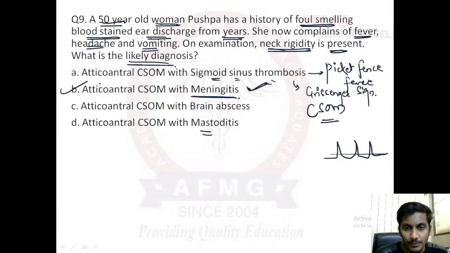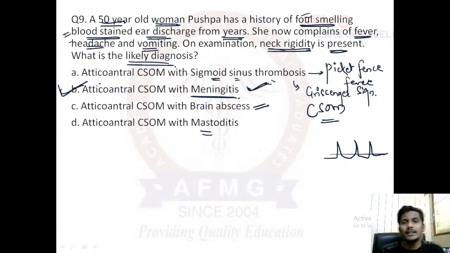And there was a question on brain abscess, guys, in the recent INI-CET November 2021. They again gave just a picture of CSOM: a foul-smelling, blood-stained ear discharge, which means it is an unsafe CSOM or atticoantral CSOM.